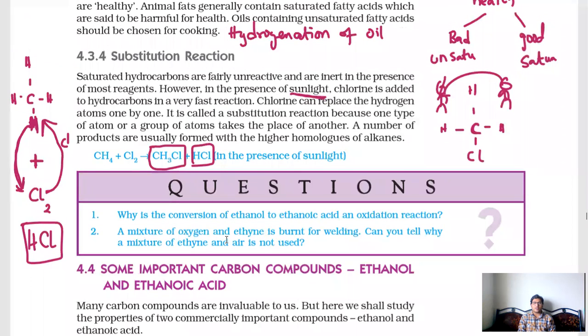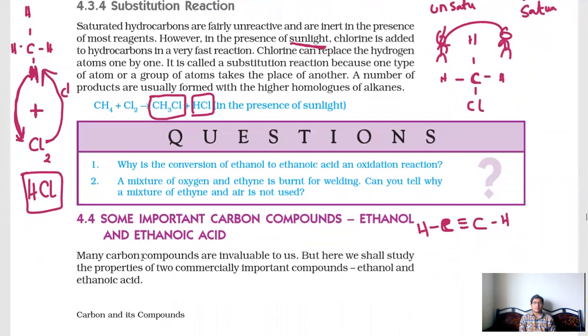A mixture of oxygen and ethyne is burned for welding. Can you tell why a mixture of ethyne and air is not used? So meth, eth, carbon, carbon, and they told yne. Yne means it is an alkyne. Alkane, alkene, alkyne. Alkyne means triple bond and only 2 hydrogens. This is ethyne. Here what they told, ethyne is mixed with oxygen for the case of welding.